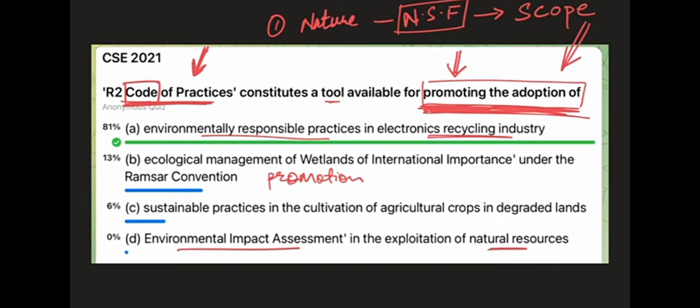No, because these are the responsibilities of the government. The government is already having guidelines how to do ecological management of wetlands under Ramsar Convention, or how to do EIA, right? These are formal things. Once a wetland is under Ramsar list, the Ramsar Convention itself mandates some things, or it gives some guidelines about how to ensure the conservation of that wetland, etc. That convention itself will give some guidelines, and the government also will have their own way of dealing with conservation issues, ecological management. So there will be nothing external that will be needed for promoting these things.